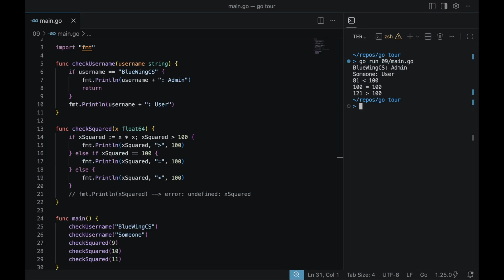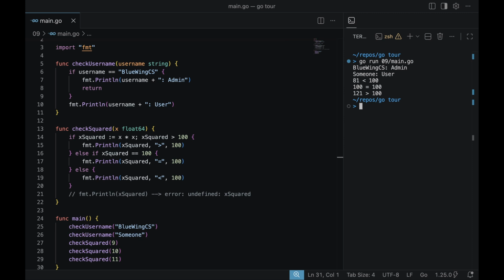The if statement in Go, like the for loop, doesn't need parentheses for its condition expression, but the curly braces are required. For example, in the username function, we have an if statement that checks whether a username is equal to BlueWing.cs or not. If it is equal, the user is an admin. Otherwise, it is a normal user.